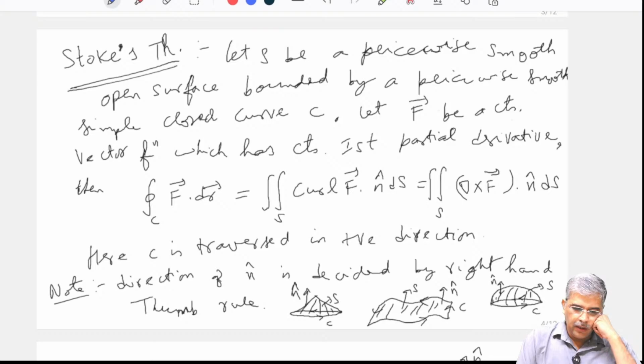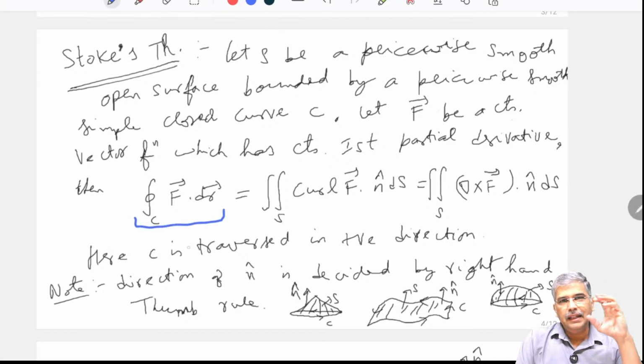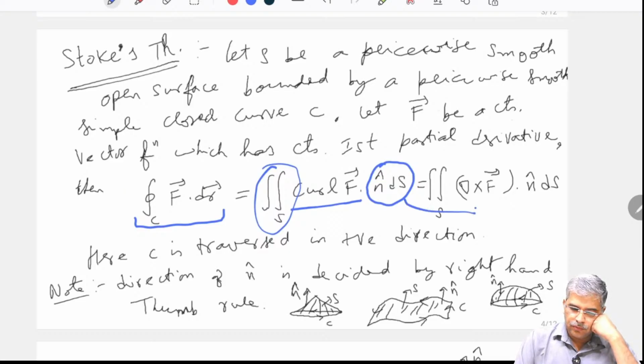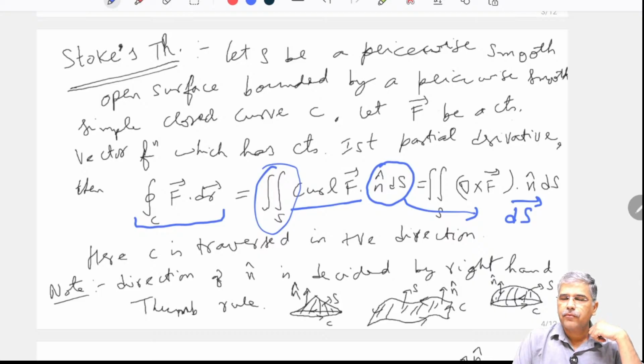Then what does Stokes theorem say? It relates the line integral over that boundary C to the surface integral of the curl of F. Here the surface integral is represented by this. In certain books it is written like this as well, and many times it is written by n cap dA.